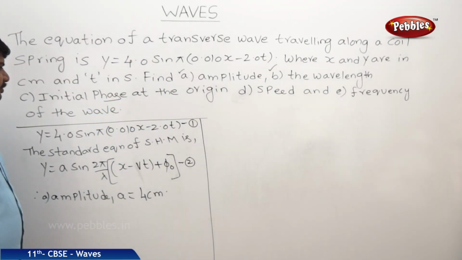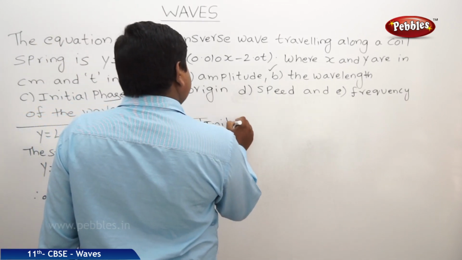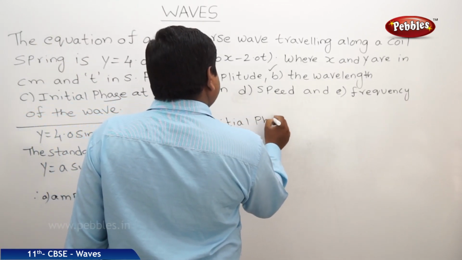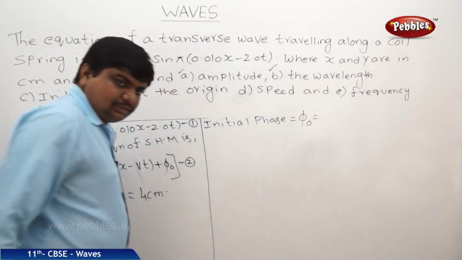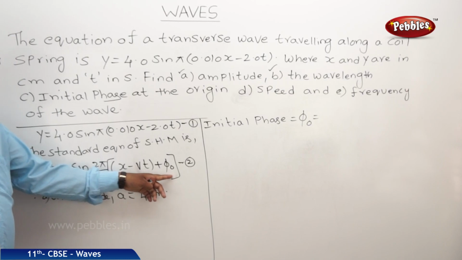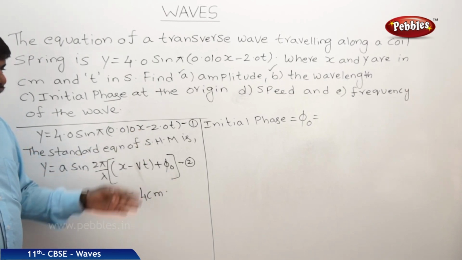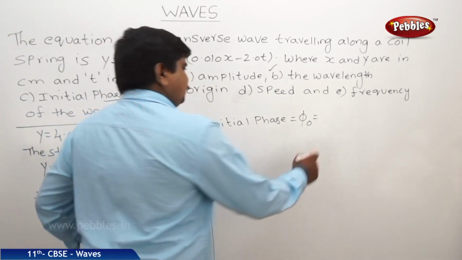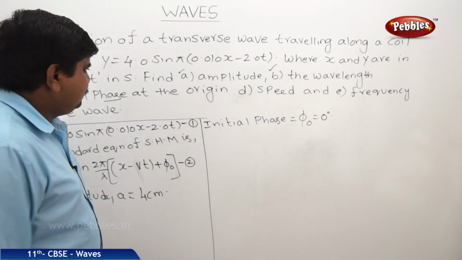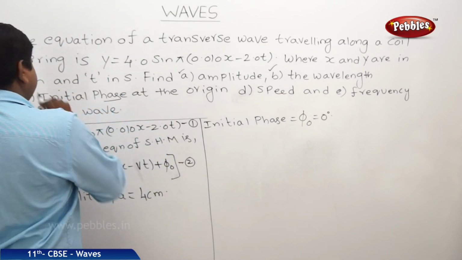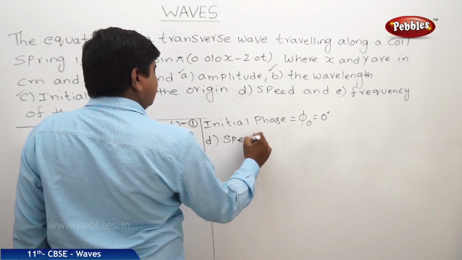So the third bit, we should find out the initial phase. The symbol is phi naught. Here phi naught is in the standard equation, but in the given equation there is no phi naught. So we can treat phi naught as 0 or 0 degrees. So the third bit was also over. See the fourth one, speed v.